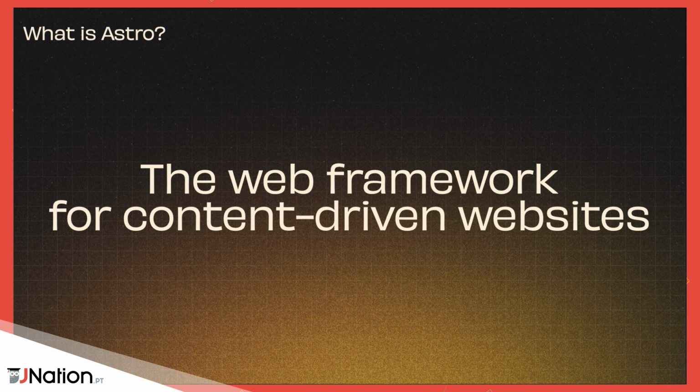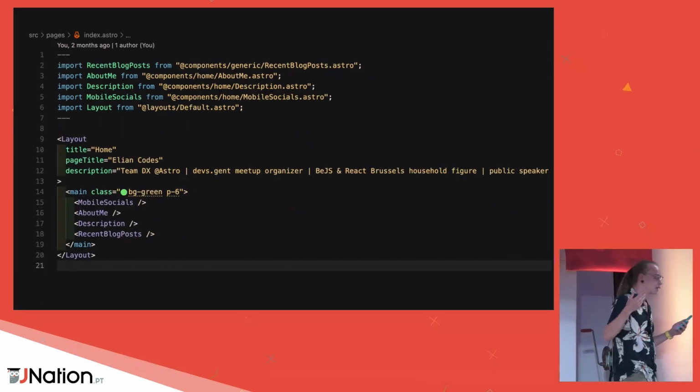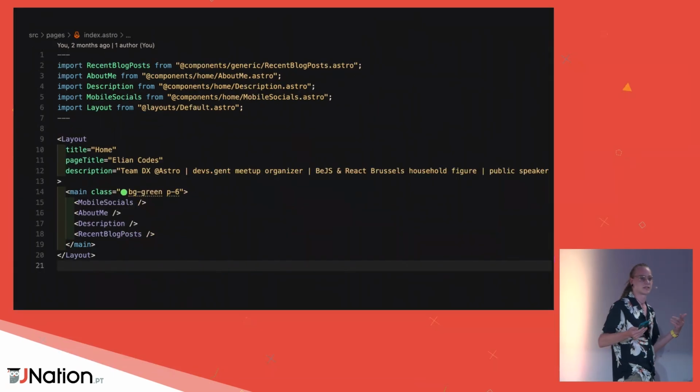Think of it as being a meta framework like Next or Nuxt. So the syntax is super familiar. If you ever used React or any JSX-like framework, this is probably very familiar to you, except that in the front matter there, the code fences at the top, that's where you use your plain JavaScript or TypeScript. You can choose whatever you want, and then below that, you can use all those components you imported or those variables, basically a JSX-like framework.